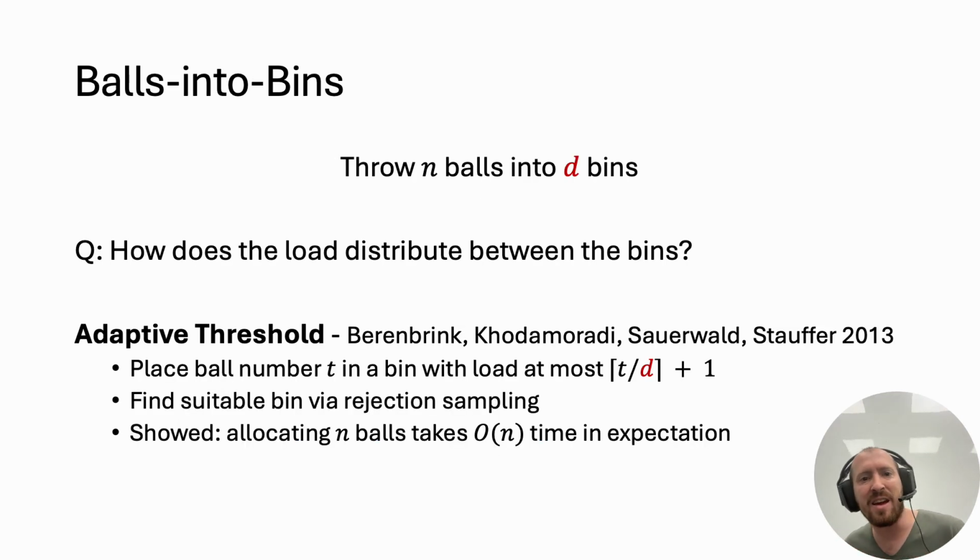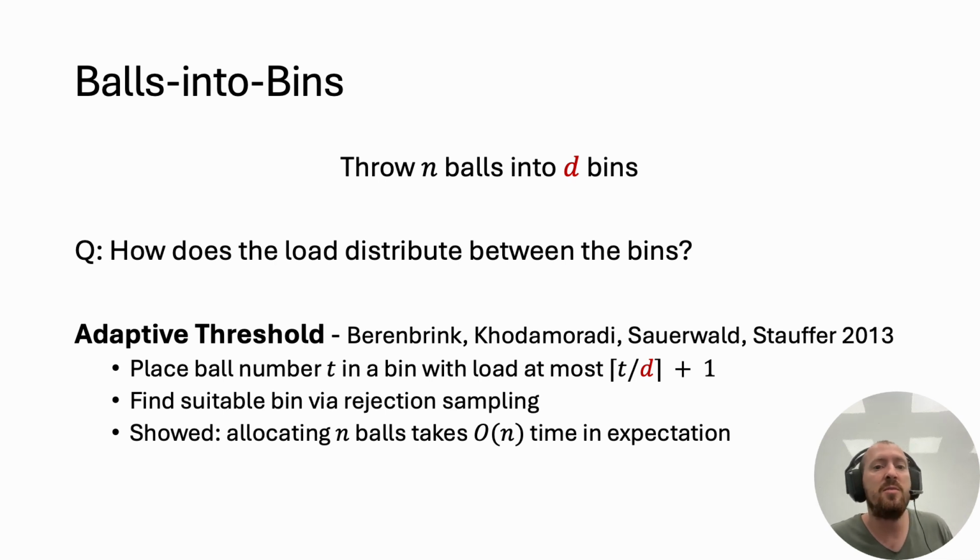This is exactly the kind of problem addressed in the classical balls into bins model, where a stochastic process is tasked with placing n balls into d bins, and the question is, how does the load distribute between the bins? There are many allocation schemes for this task, and the one that we use is called adaptive threshold, introduced by Berenbrink, Khodamoradi, Sauerwald, and Stauffer.